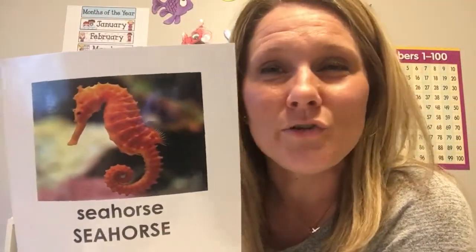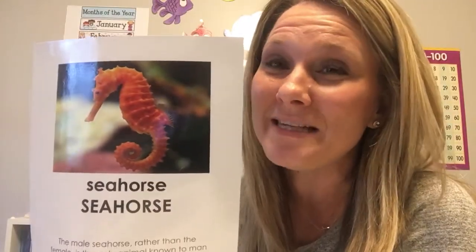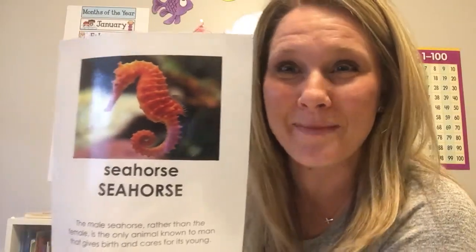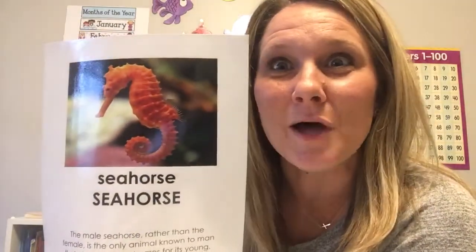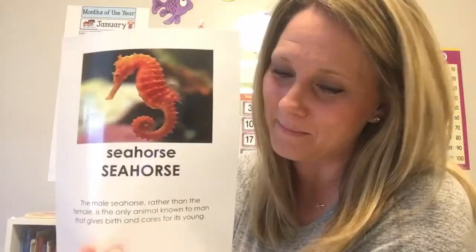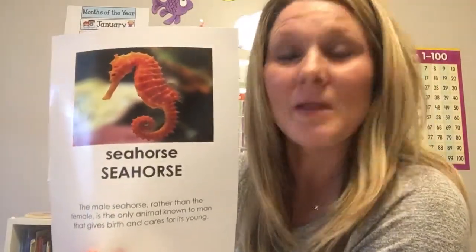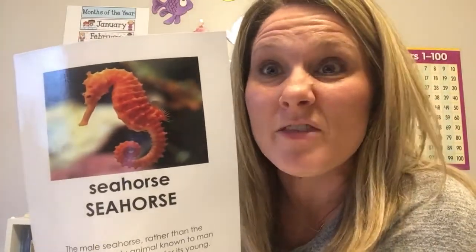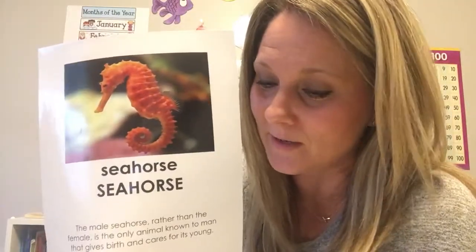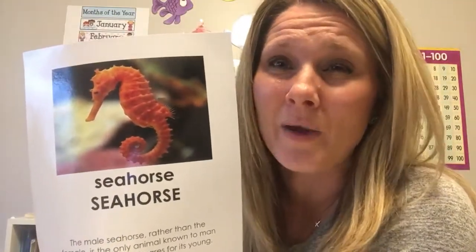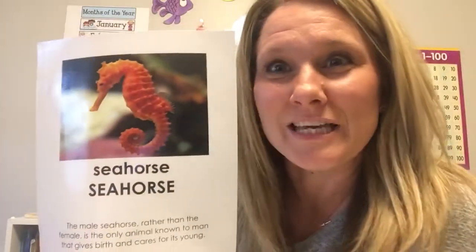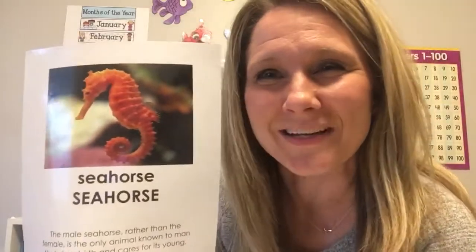And then remember, I said that as soon as they are born, do you remember the size of a little baby seahorse? Yes, they are the size of M&Ms. How cute I bet that is. Having little seahorses all over the place, just the size of M&Ms. I bet that is so cute. And when they are born, they float together in small groups together. They actually start looking for their food on their own right away, boys and girls, and they kind of help each other out, and so they won't float away. They hold on to each other's tails together. I bet that's cute, seeing two little M&Ms that have tails on them holding on to each other.